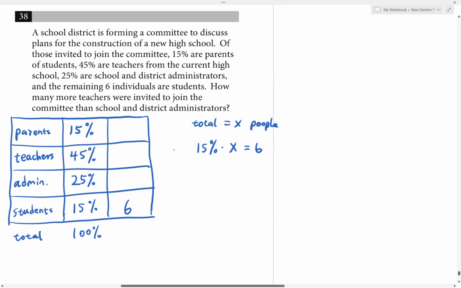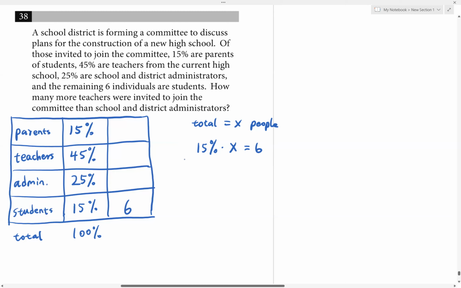What does this mean? This means 15% of the total is equal to 6. How do we know that? Because 15% are the students, and we have 6 students. So 15% of the total are the students, and we have 6 students, so that should equal 6.